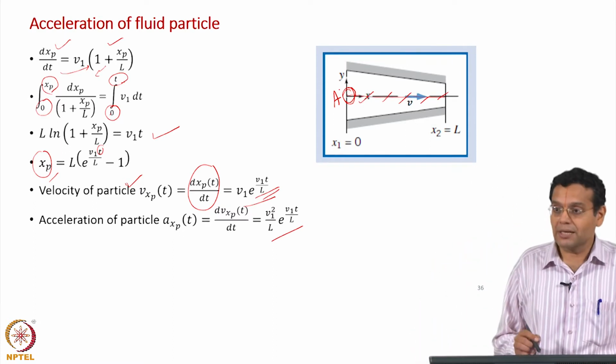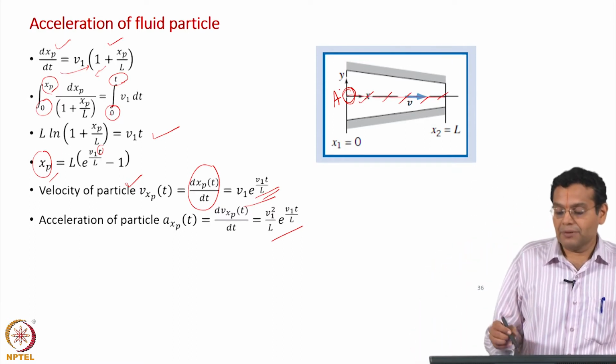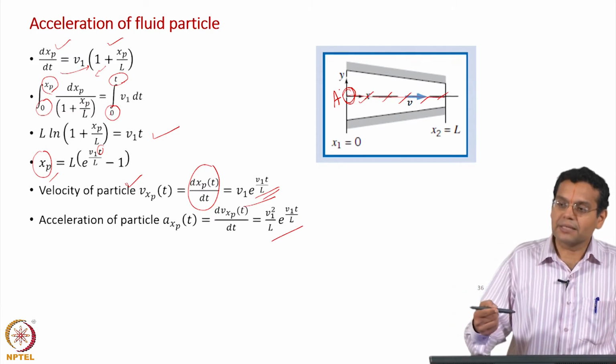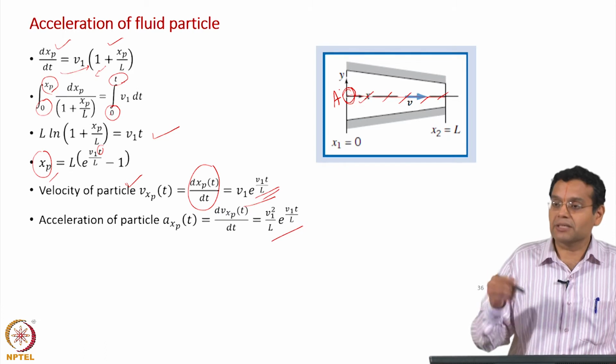That is to be noted, that is a distinction between an Eulerian representation and a Lagrangian representation. In the Eulerian representation, the acceleration of the particle was in terms of x.